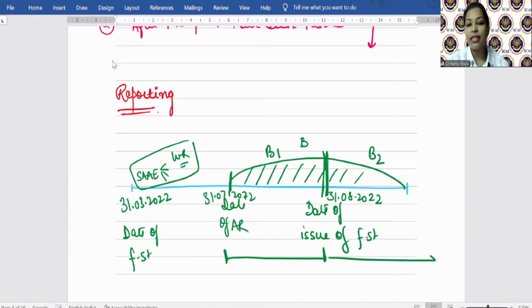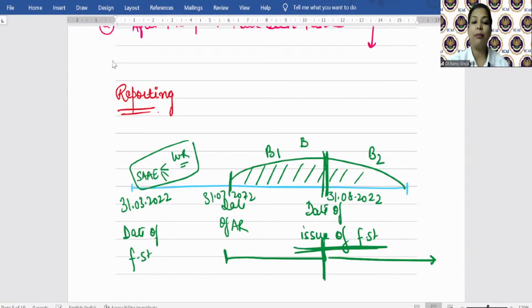And the second period is after the date of issue of financial statement. So what is meant by date of issue of financial statement? It is the date when the audit report and the audited financial statements are made available to a third party.